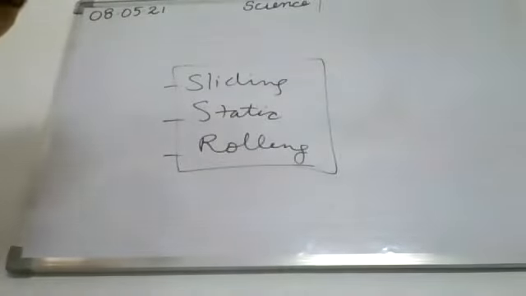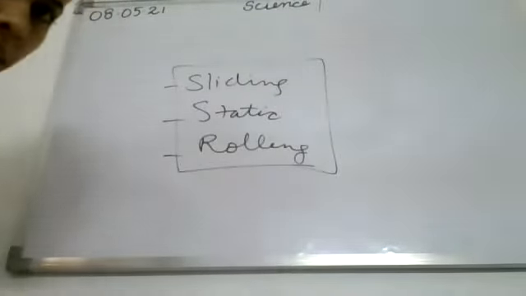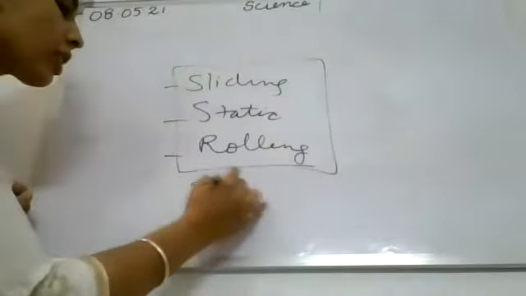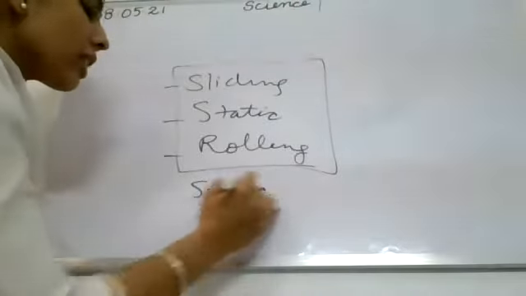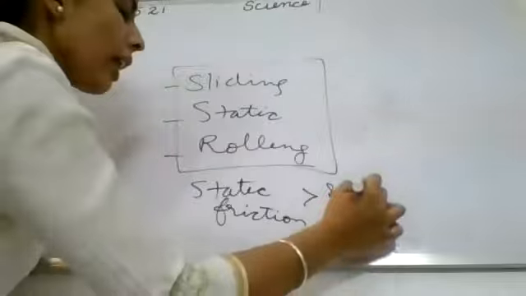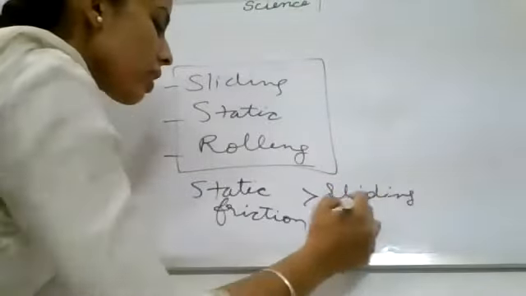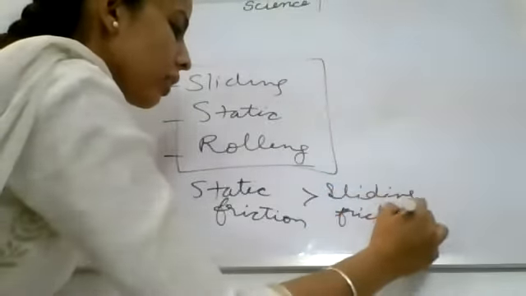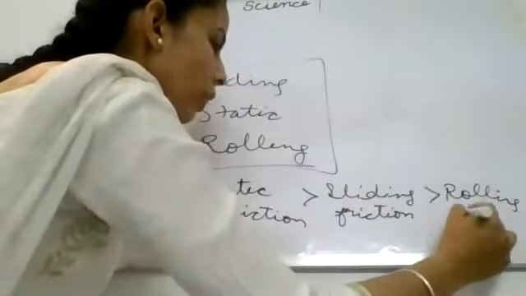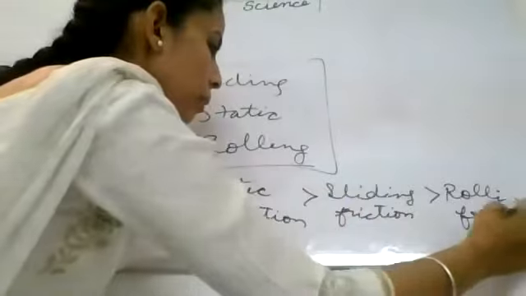Ma'am, static force is the greatest. Yes, the static friction. Static friction is larger than these, then sliding friction, and at the last it is rolling friction. Clear? It is very important. I am repeating again.